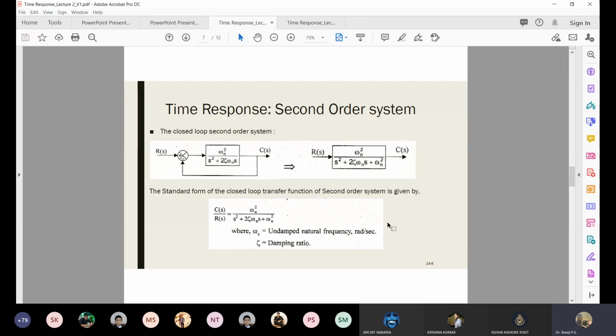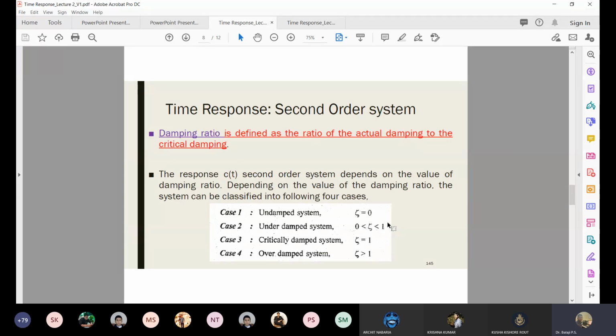Now let's go to the next slide, slide number 145. The ratio of actual damping in the system to the critical damping is called the damping ratio. For critical damping I have the formula 2 root mk, so I know the critical damping. But can you tell me how to evaluate the damping of a system? How to calculate how much damping it has?